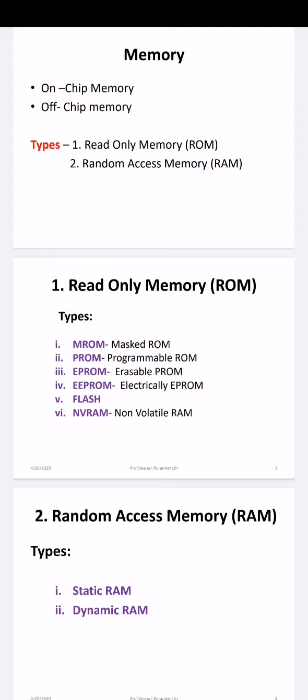Next, the drawback was that it used to take 20 to 30 minutes to erase the information. To overcome that, we went for electrically erasable programmable read only memory, that is EEPROM. Here we directly use electrical signals. Once the signal is sent, the chip will go into erase mode, and in milliseconds it will get erased, and again you can dump the data.